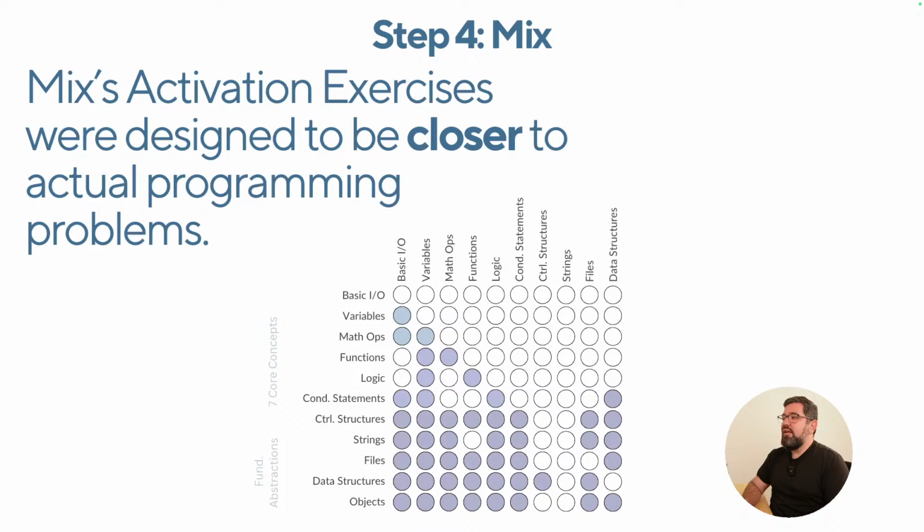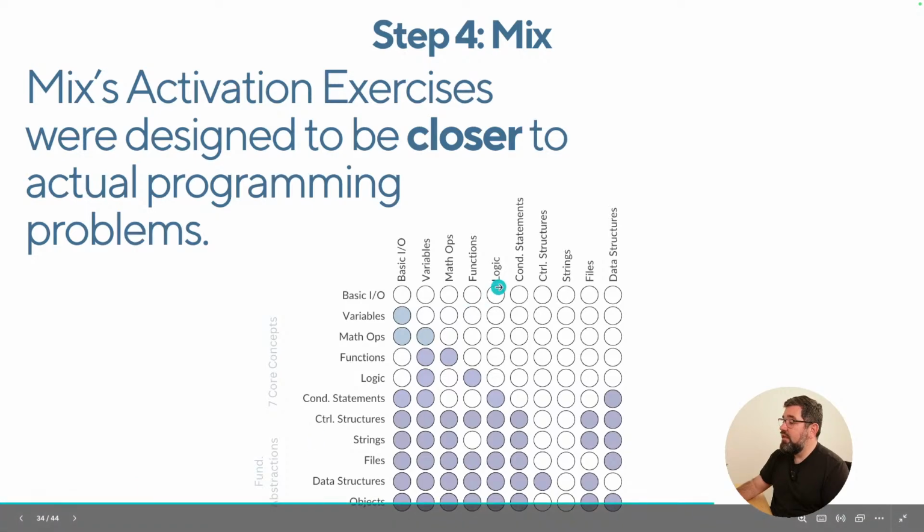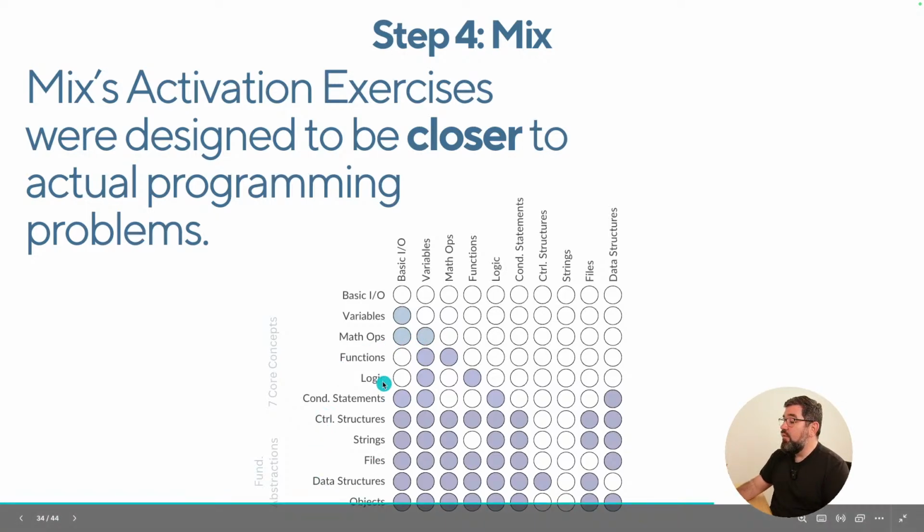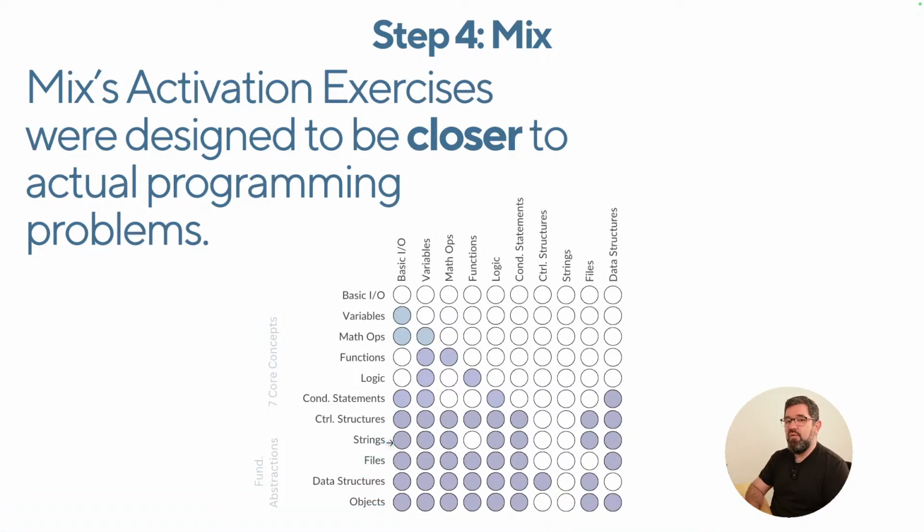So there's one last thing on step 4. There is a right order for you to mix these concepts together. As I told you in the 7 core concepts, we have this you gotta learn first and this you learn second, etc., etc. Same goes for mix. So what I'm telling you here is that for you to learn math operations, you're going to mix them with basic I/O and variables, okay? So this is the right order for you to do it. And then we have more advanced concepts that you're going to mix in a very specific order to maximize your learning and not waste time.